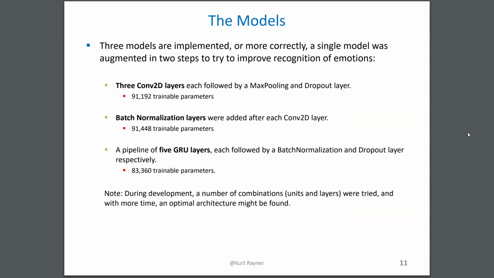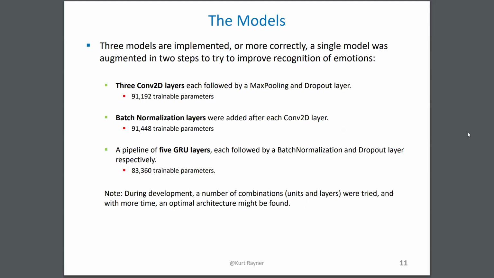There were 3 models used here. They're really extensions of the prior model. The first model has 3 Conv2D convolutional layers, followed by max pooling and dropout. The second model adds batch normalization. And then the third model adds 5 GRU layers at the end.